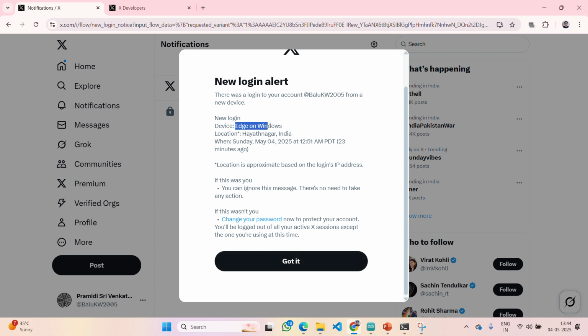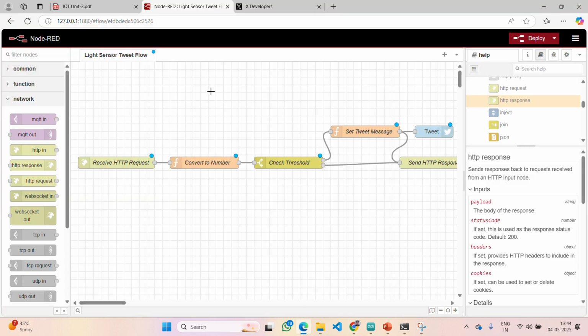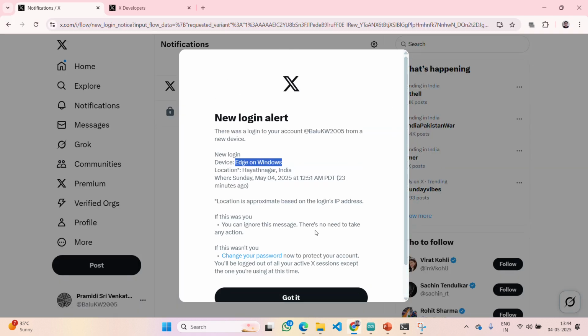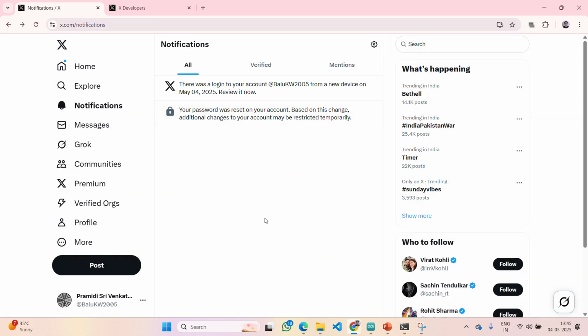The device you can see is Edge on Windows. The location will be some random location, but I got these values from my device, because I have opened it in Microsoft Edge. That's the reason it shows like that. Click on got it.